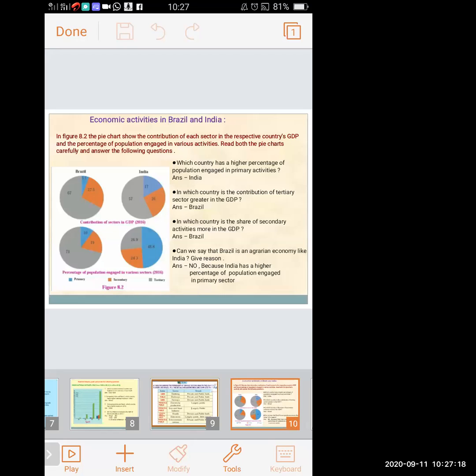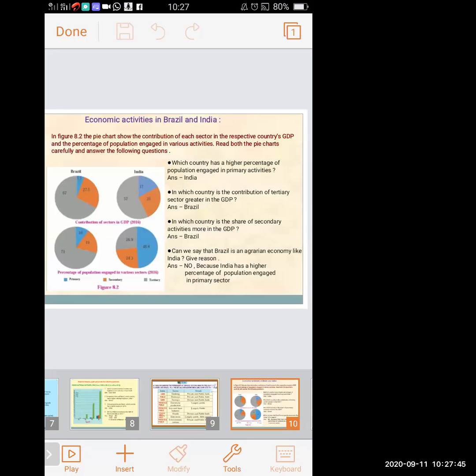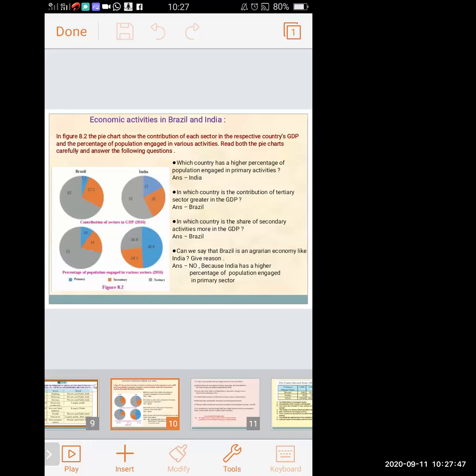In GDP also, India shows 17% and Brazil only 5.5%. As per the GDP also, India is higher. And as per the percentage of population also, India is 48.8 and Brazil is 10. So India has a higher percentage of population engaged in the primary sector than Brazil. Now we will move to the next slide.